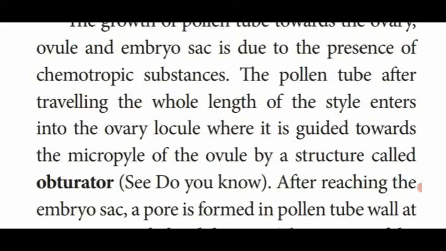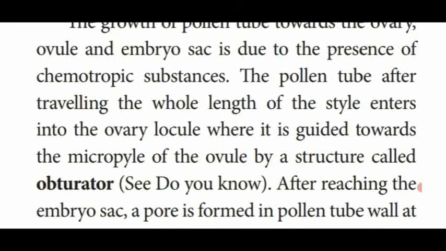So, long style, some plants are having the long style, some of them are having the short style. Whatever it may be, through the stylar region, that is the canal region present inside the style, having the transmitting tissue, producing a chemical substance called a mucilaginous substance. With the help of this chemotropic substance only, the pollen tube reaches the ovary locule, that means inside the ovary region, via the micropylar end, that is called an obturator.